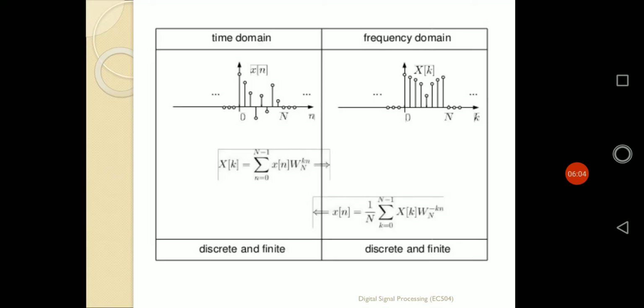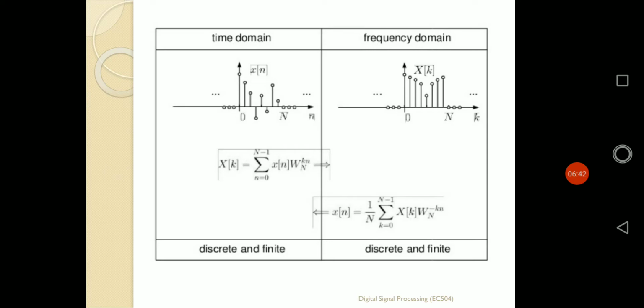Now, according to that logic, x of n and its discrete Fourier transformation, DFT, is defined by X of k. How can it be defined in that way? It will be simply defined by the spectral analysis of these figures. In the first case, in time domain, the sequence x1 of n is defined as it ranges from 0 to N minus 1. For other ranges, before the value 0 and after the value N minus 1, all the values of this sequence are 0. That means the value of x of n is 0 outside the range of small n from 0 to N minus 1.